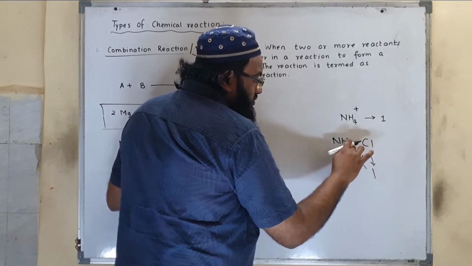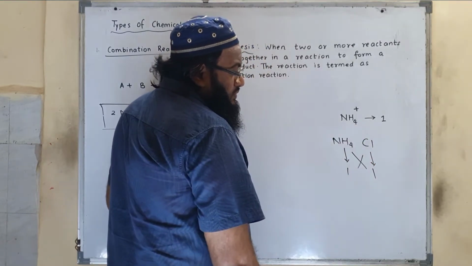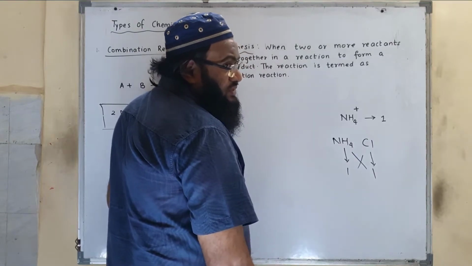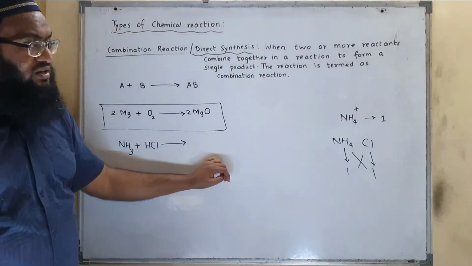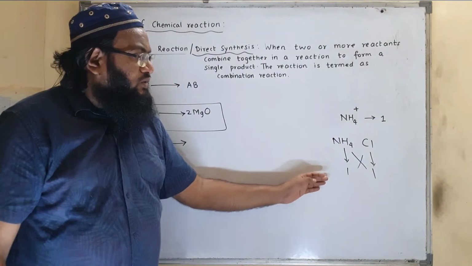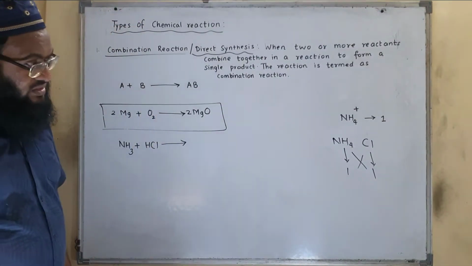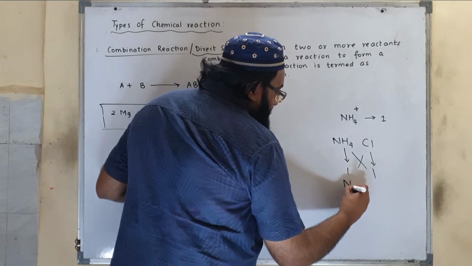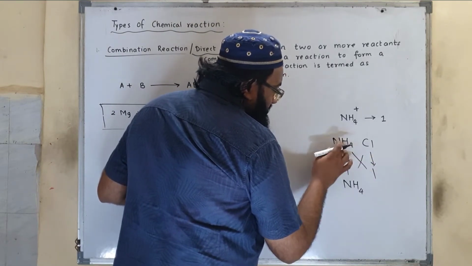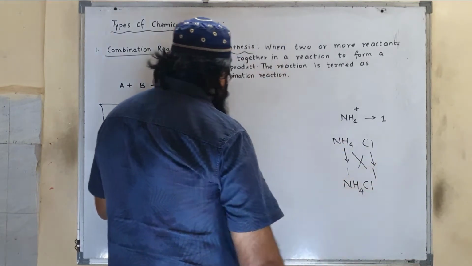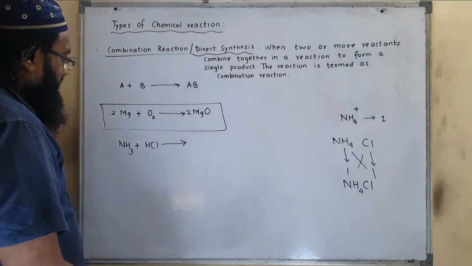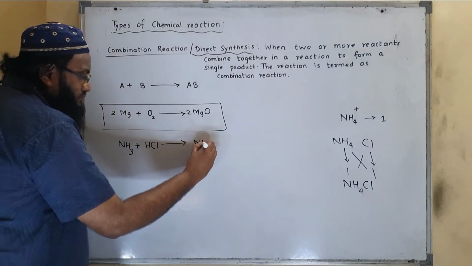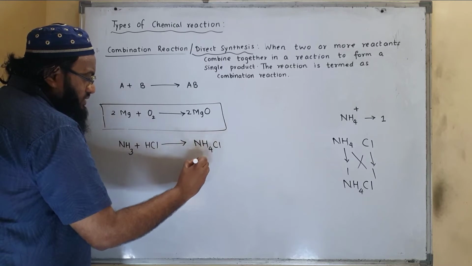These formulas are already discussed in a separate video, that is how to learn chemical formula in 20 minutes. You can go through the video and you can learn all the formulas which are there in your textbook. So ammonium chloride, and we need to exchange the valency, so formula becomes NH4 single and Cl. So it forms NH4Cl. This is ammonium chloride.